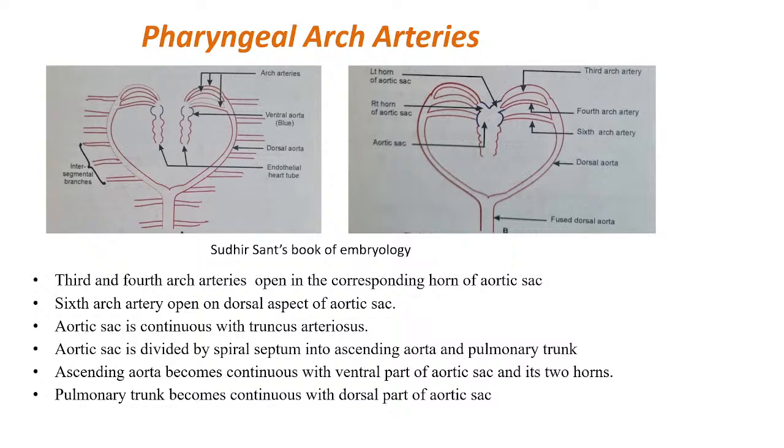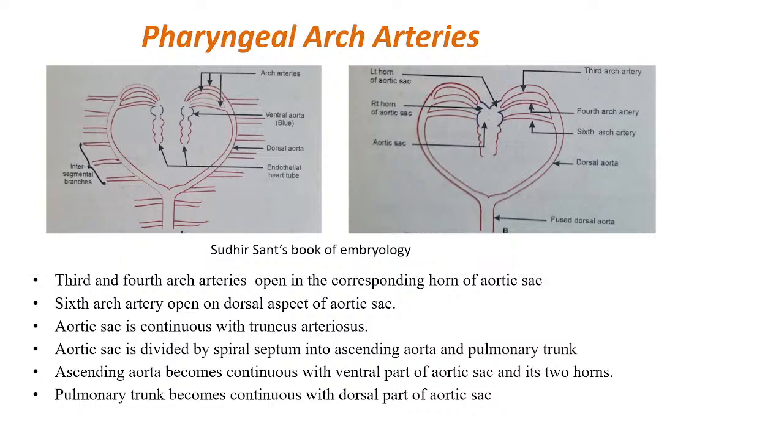Is it clear? Now this third and fourth arch artery open into the corresponding horns of the aortic sac. You can see from this diagram. Can you appreciate it? Here is the aortic sac and these are the two horns of the aortic sac. And the sixth arch artery opens on the dorsal aspect of the aortic sac. So this is the sixth arch artery opening into the dorsal horn of the aortic sac.